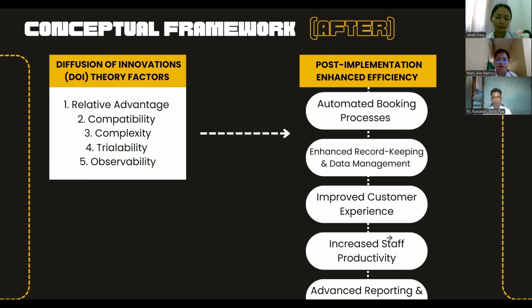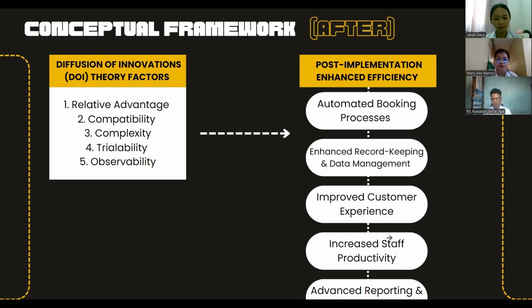Second is compatibility. This system is highly compatible with the existing needs and operations of the booking house. This alignment with user expectations and business operations facilitates smooth adoption and minimizes resistance to change. Third is complexity. The user interface is designed to be intuitive, ensuring that users can easily navigate the platform or application. Simplifying the booking process and offering clear guidance reduces perceived complexity, making it accessible to all users.